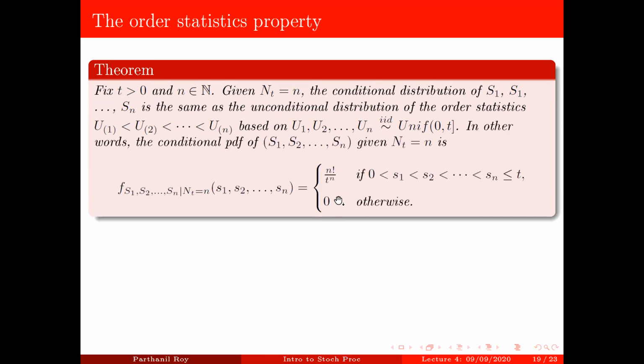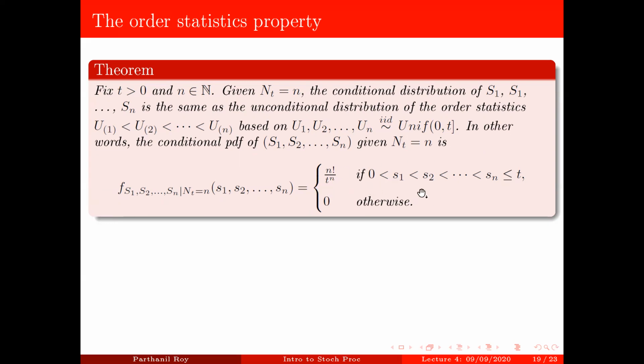More precisely, the conditional probability density function of S1 to Sn given N(t) equal to n is this thing. This is the notation we use for conditional density.